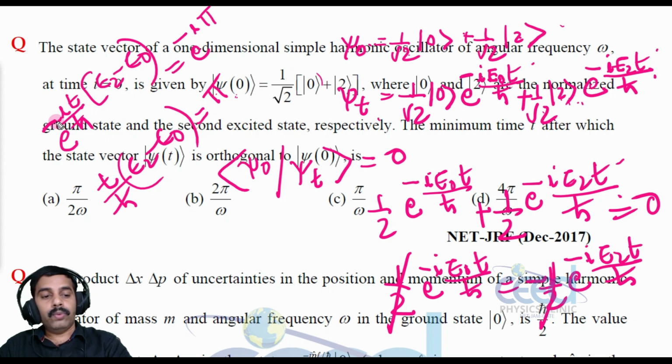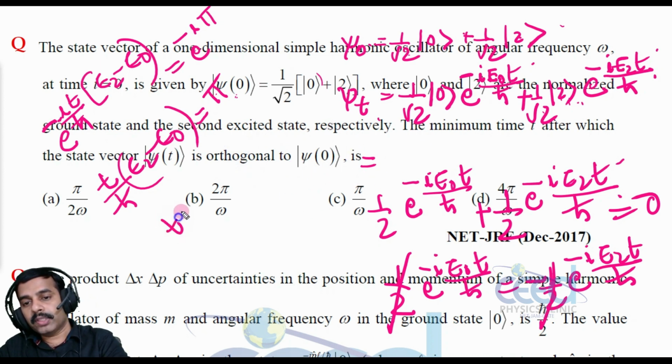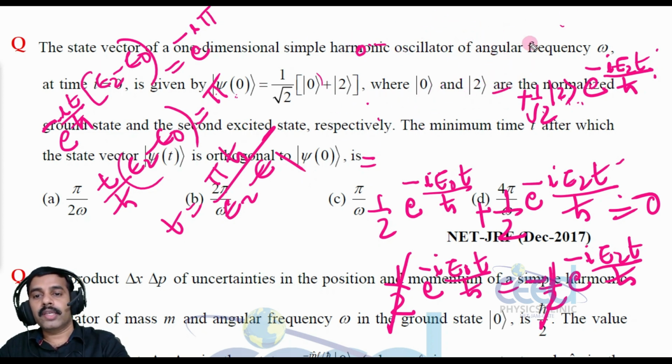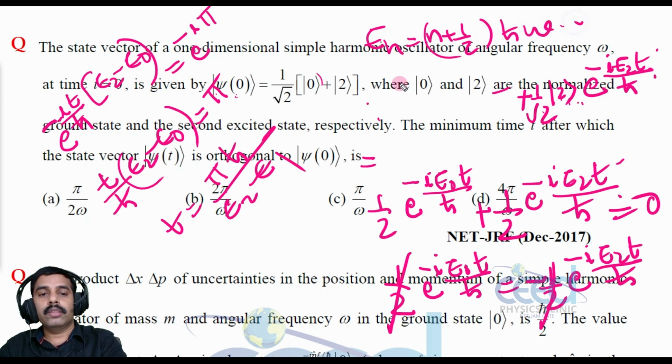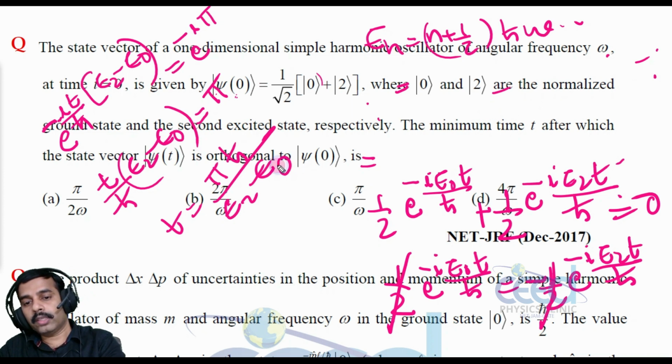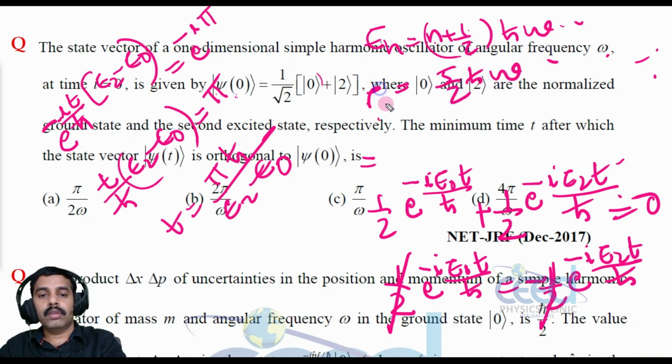So the time is equal to pi h cross divided by E2 minus E0. What is E2? We are dealing with a one dimensional harmonic oscillator, so En is equal to n plus 1 by 2 into h cross omega. E2 is 2 plus 1 by 2, that is 5 by 2 h cross omega. What is E0?